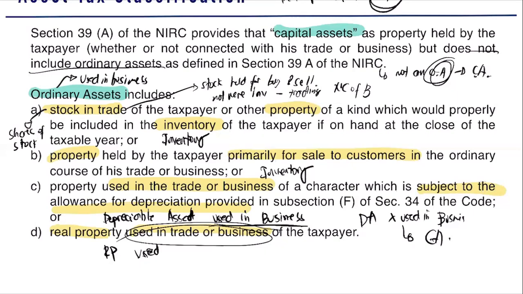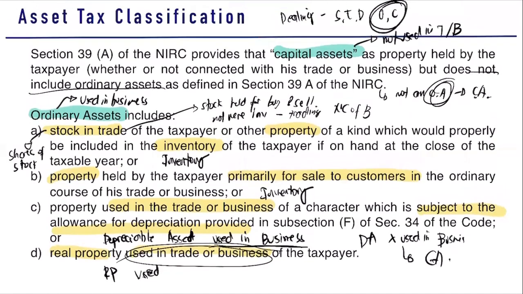Okay? How about a capital asset? We consider it a capital asset if it is not used in business. So if that is not used primarily for your trade or business, then it is considered a capital asset. Okay?